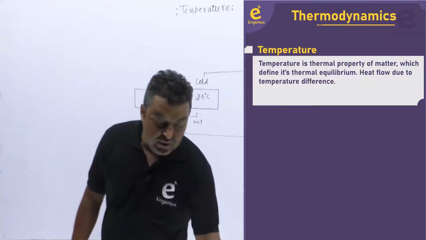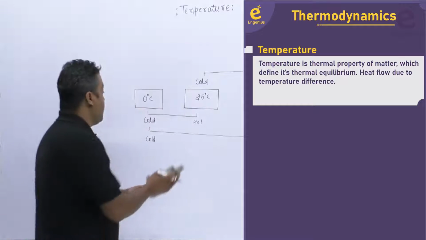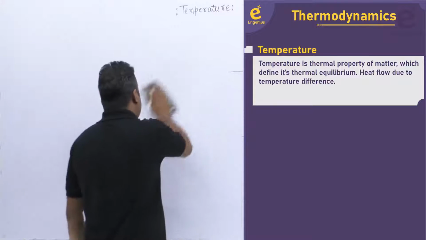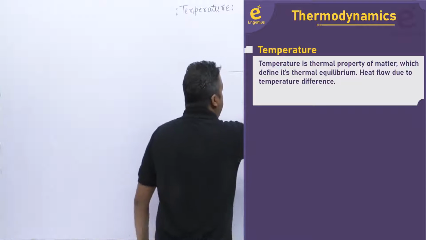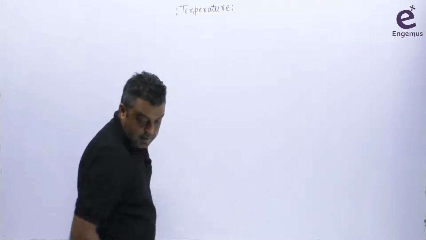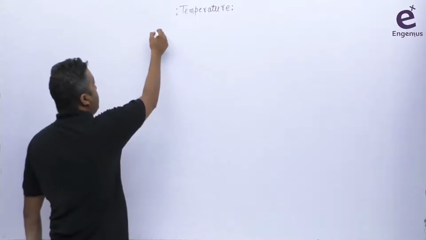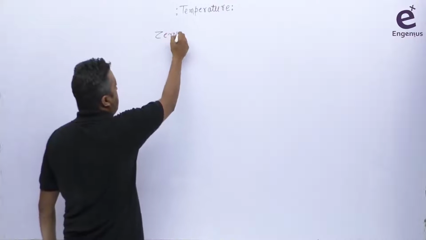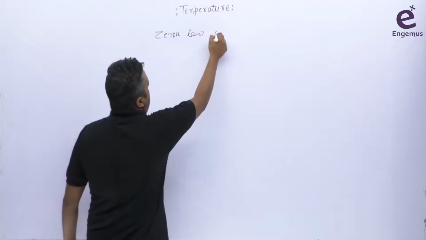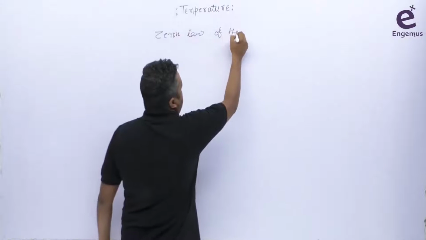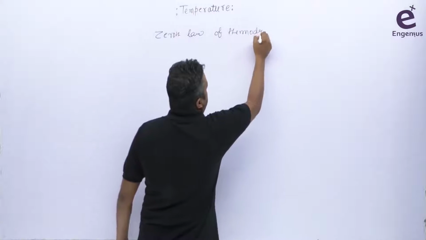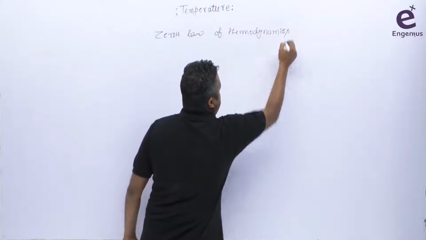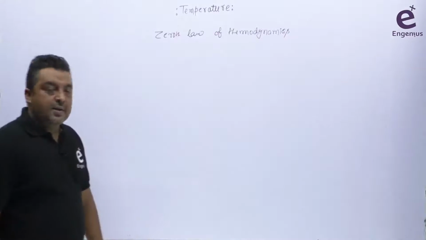So based on this criteria, based on this comparison criteria, we have the law regarding this one that is defined as zeroth law of thermodynamics. Okay, that we are defining zeroth law of thermodynamics. And what is zeroth law?